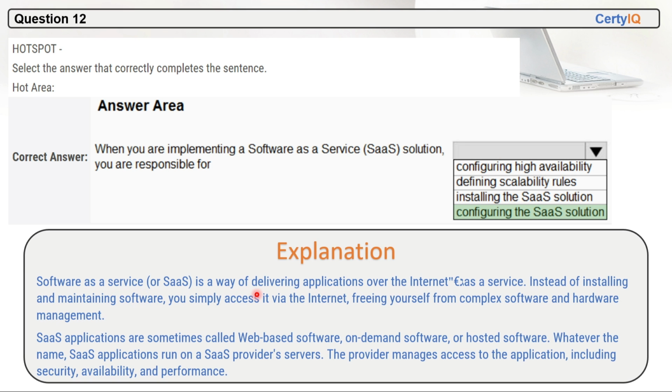Software as a service is a way of delivering applications over the internet as a service. Instead of installing and maintaining software, you simply access it via the internet, freeing yourself from complex software and hardware management. SaaS applications are sometimes called web-based software, on-demand software, or hosted software. Whatever the name, SaaS applications run on a SaaS provider's servers. The provider manages access to the applications, including security, availability, and performance.